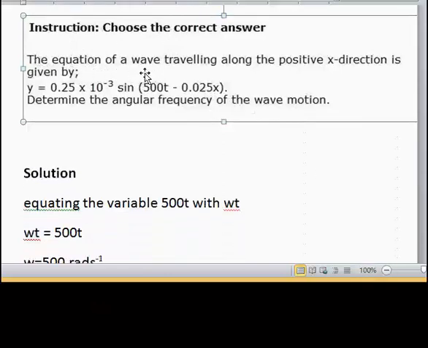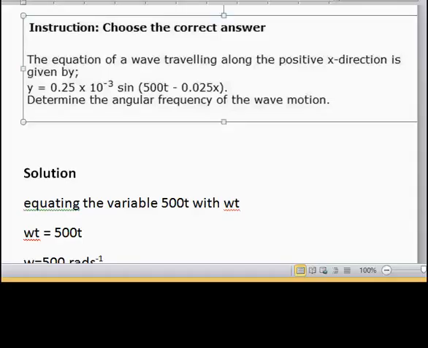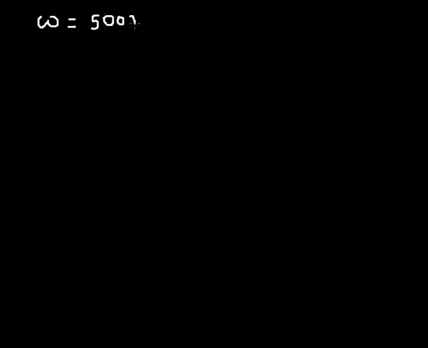The equation of a wave traveling along a positive x direction is given by 0.25 times 10 to the power minus 3 sine (500t minus 0.025x). Determine the angular frequency. So that should be very simple. The angular frequency is the coefficient of t, that's 500. So the angular frequency of that wave is 500 rad per second.